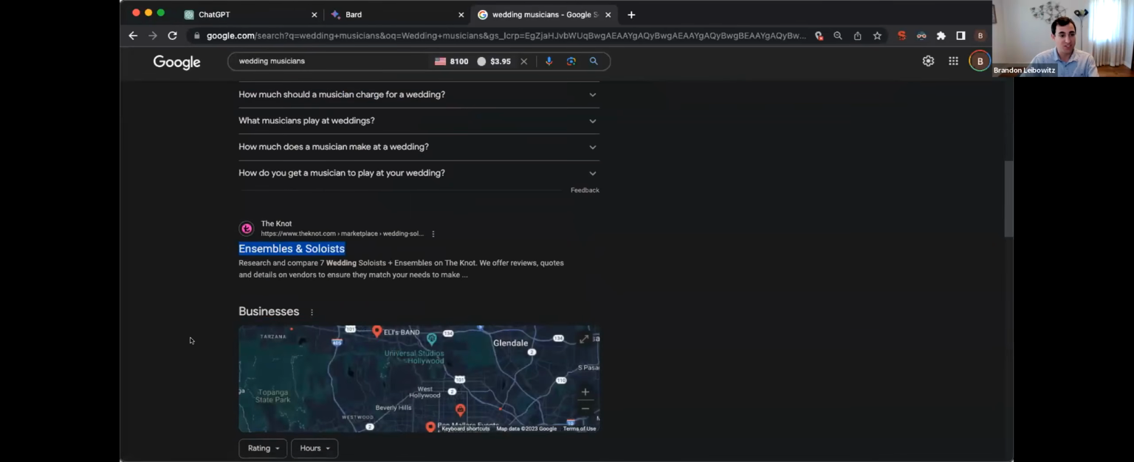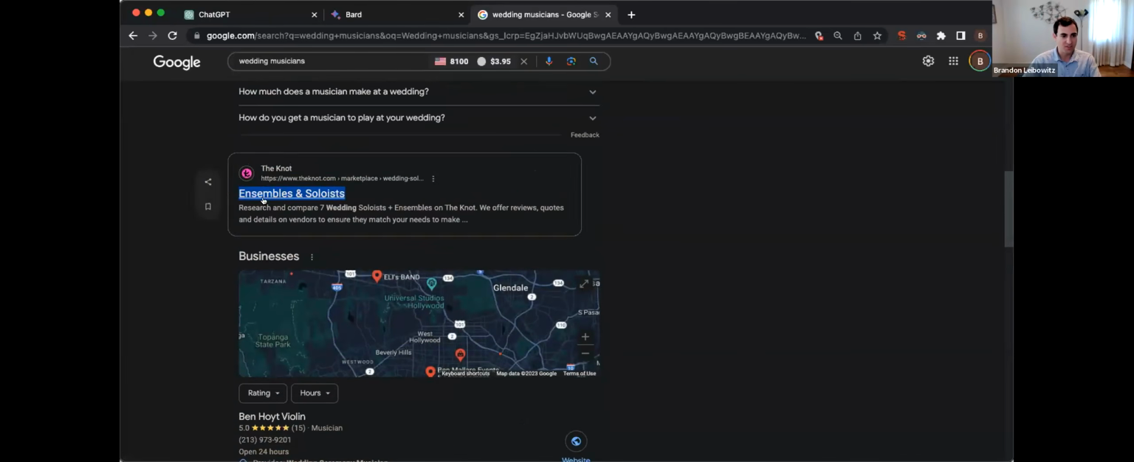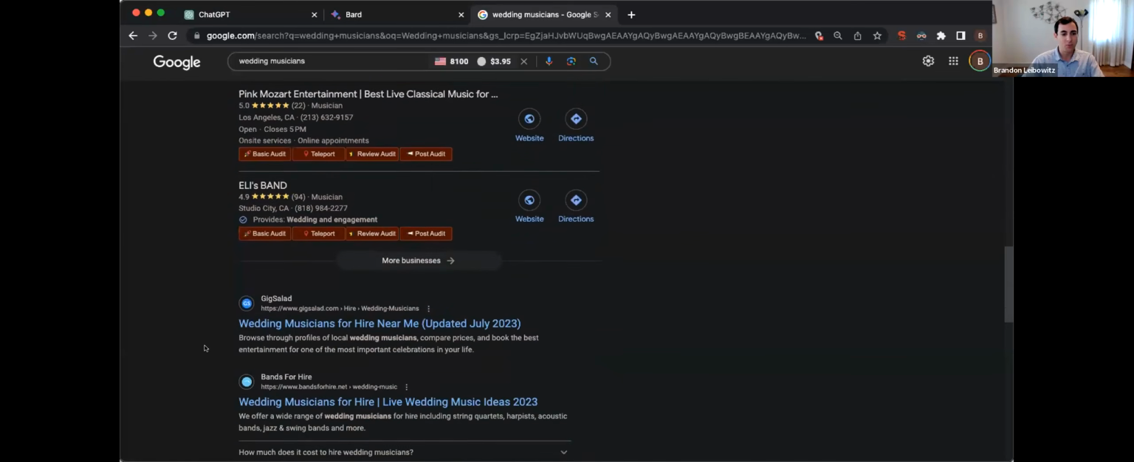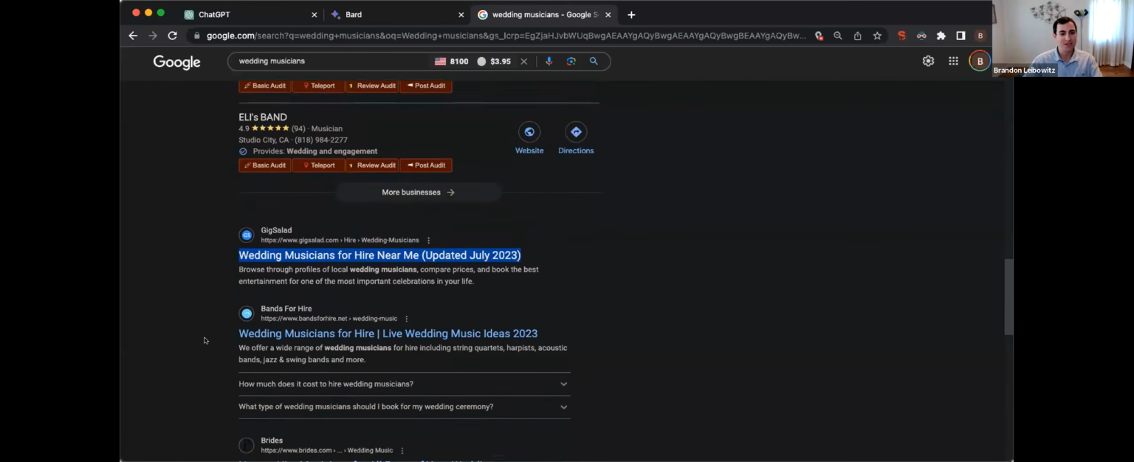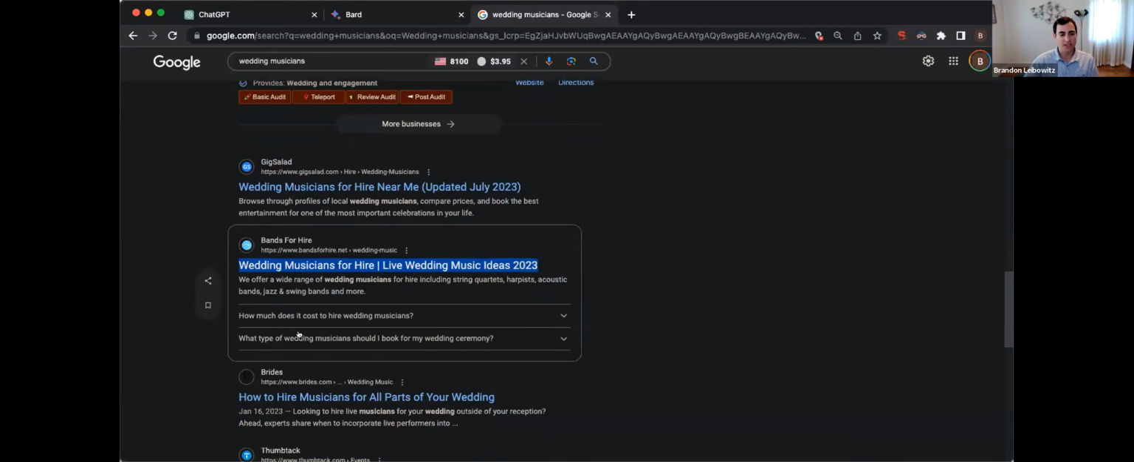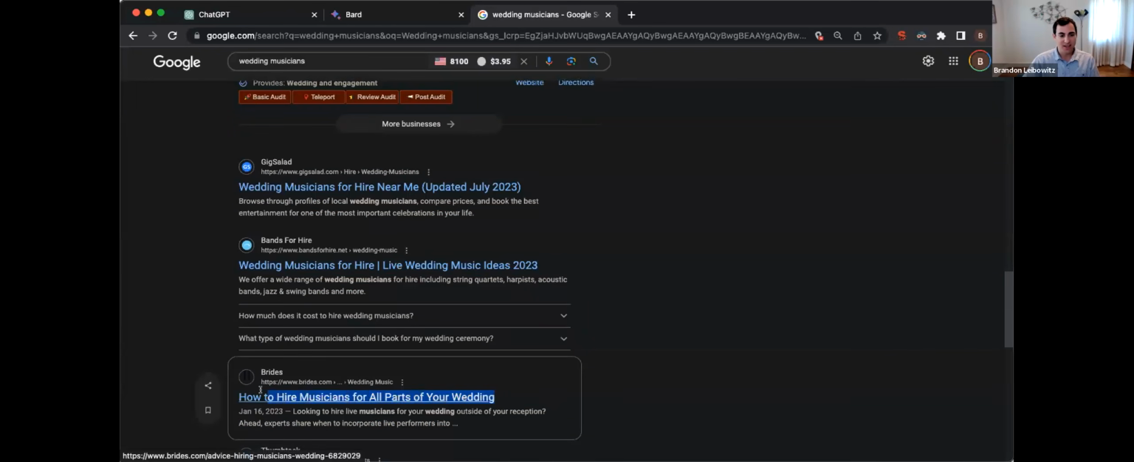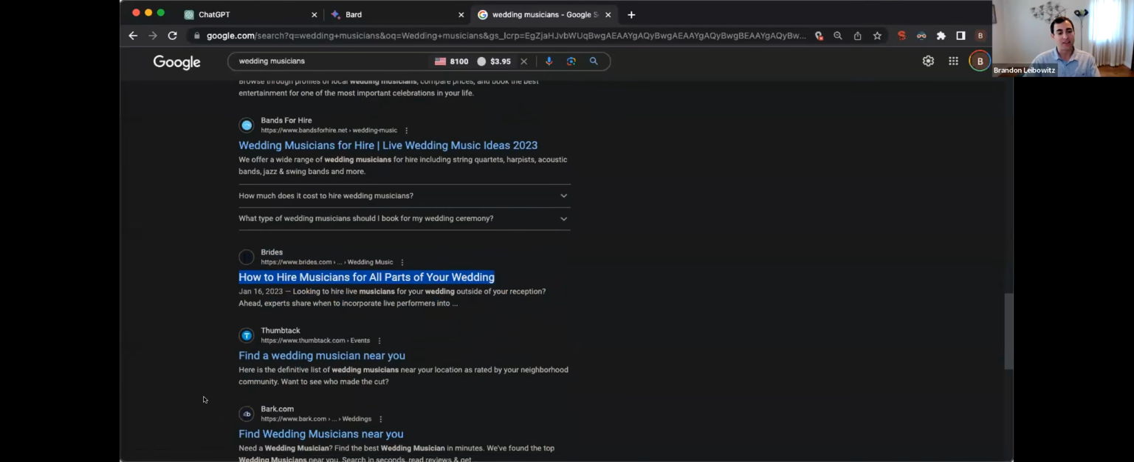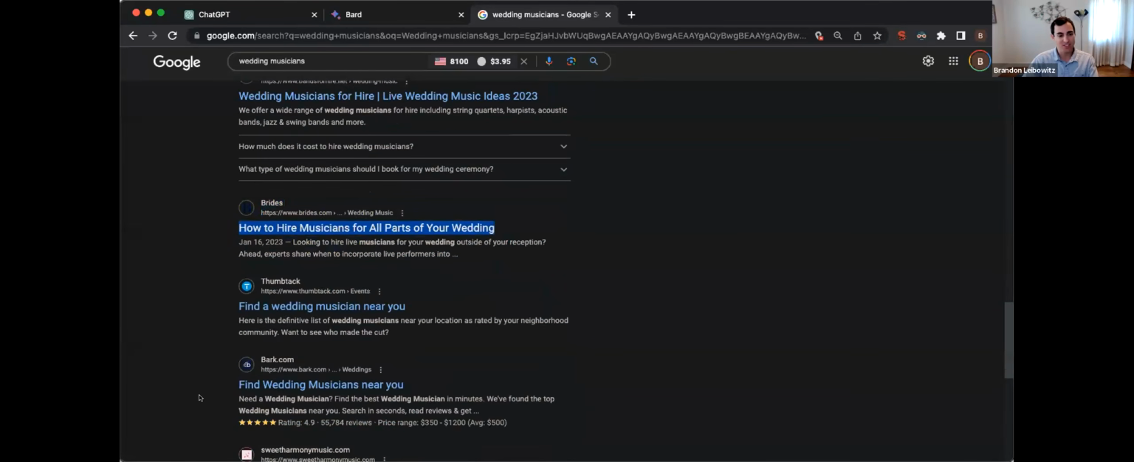When you put in wedding musicians, you can see ensembles and soloists pop up, wedding musicians for hire near me, wedding musicians for hire, live wedding music ideas. This is where everyone is putting their keywords. So these are the keywords these websites are targeting, and you can look for similarities. It looks like a lot of people are putting the word hire in here. So that's where you can see, are you trying to hire wedding musicians, things like that.